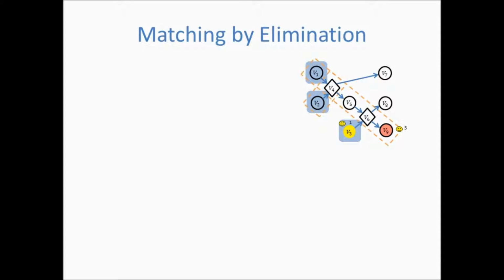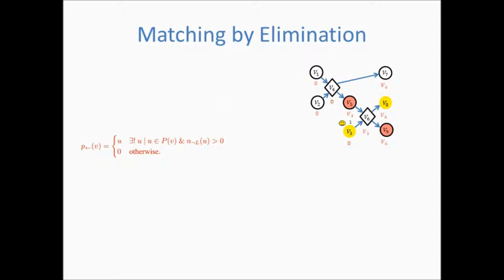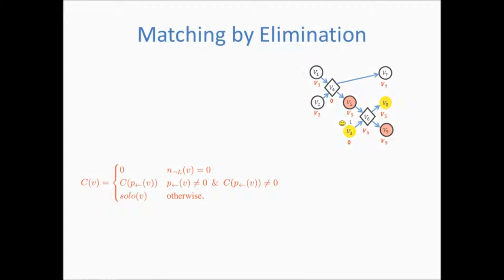In a different example, the labeled V9 has three origins, of which two are unlabeled. Intuitively, V5 is included in the shared part of the two unlabeled paths from the two unlabeled origins and is therefore the indirect match of V9. A computation using the auxiliary data yields N not labeled, P backward, and C.